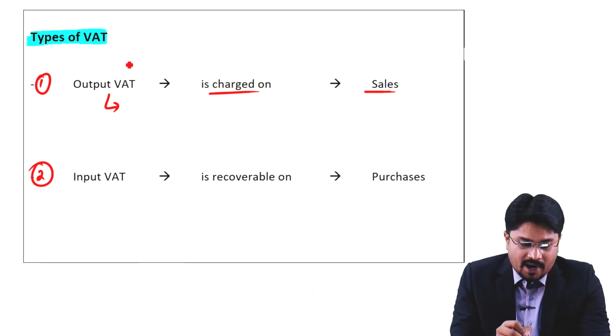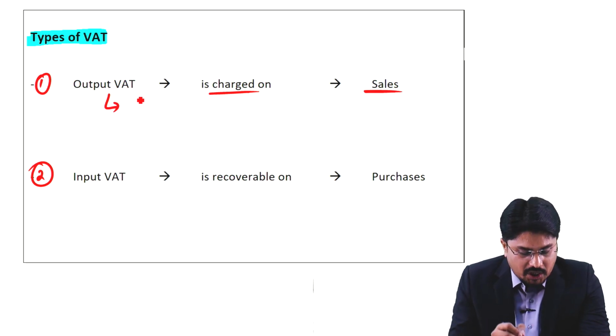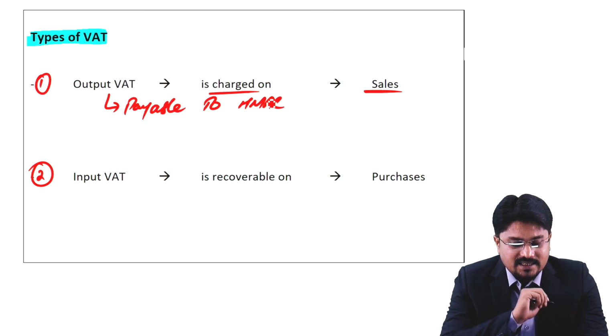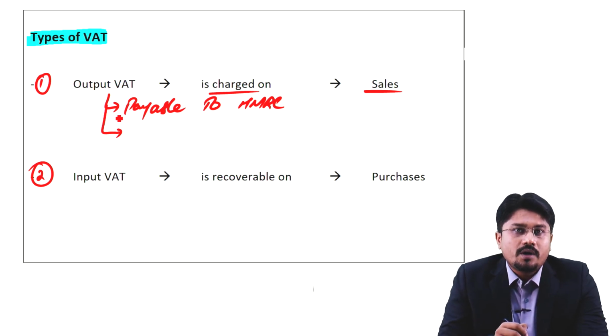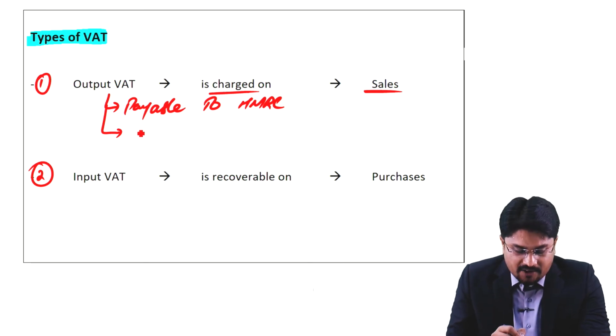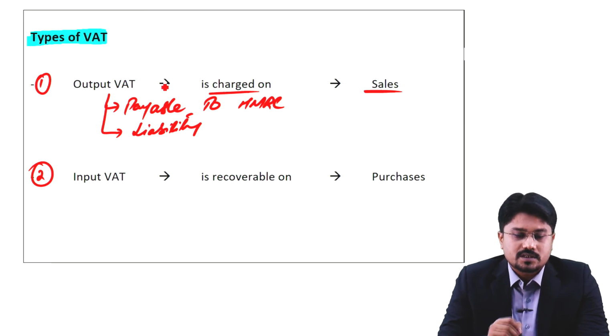So keep in mind, at the time of selling goods or services, output VAT is charged, and this output VAT is payable by the business to HMRC, because the business collects the VAT amount on behalf of HMRC from the customer's pocket, right? And if something is payable to HMRC, the business is required to record this output VAT as a liability of the business, right?